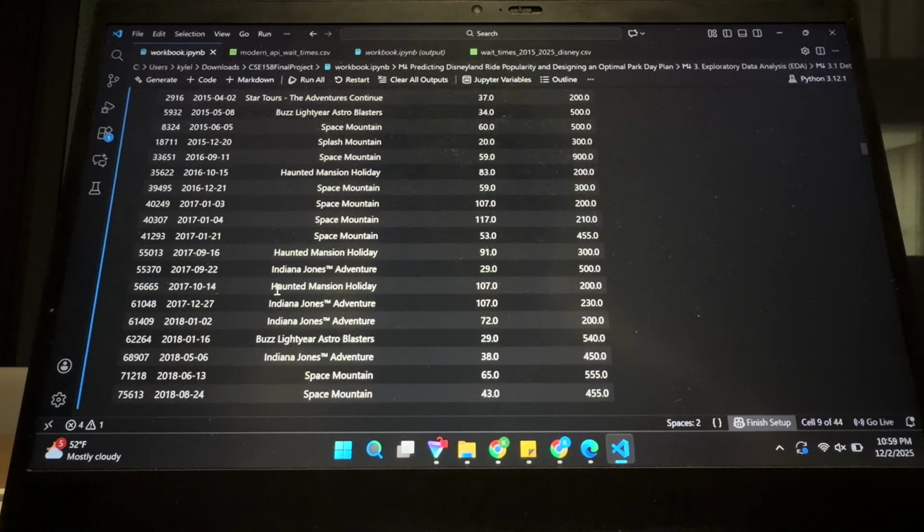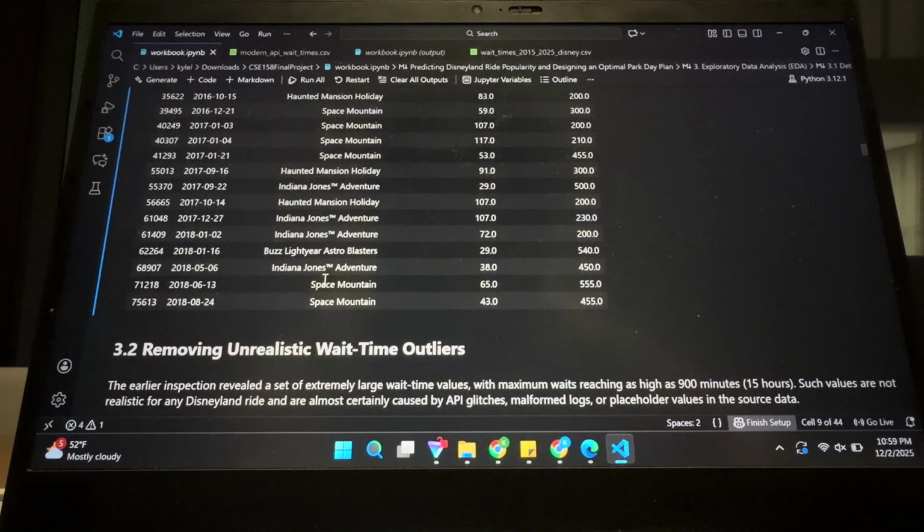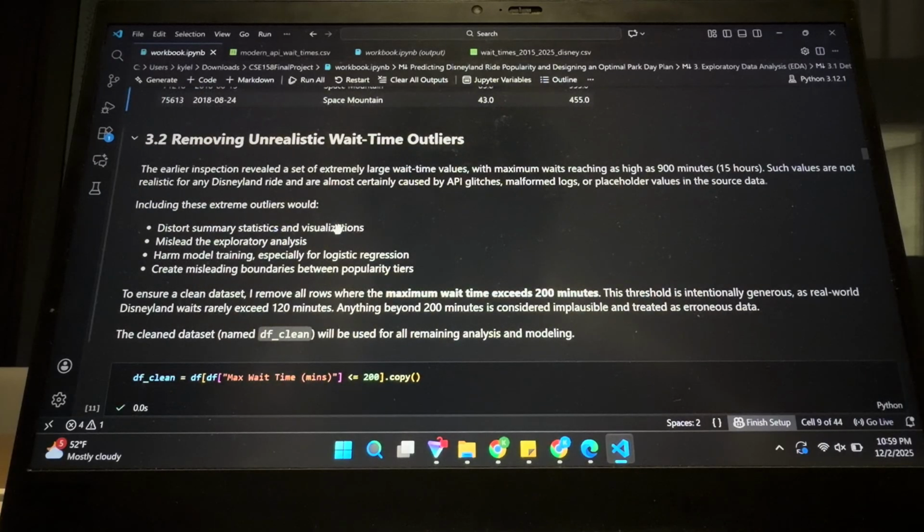I didn't really look into the reason as to why it actually was missing because it didn't really pertain to the project. I just dropped those data points and chose not to use them. So here, this gives a description of dropping the unrealistic wait time outliers. It messed with the summary statistics, and it really hampered my EDA process. And removing those rows of data didn't really affect anything too much in the long run because it was just one single data point, which was just 1 day of average and max wait times.